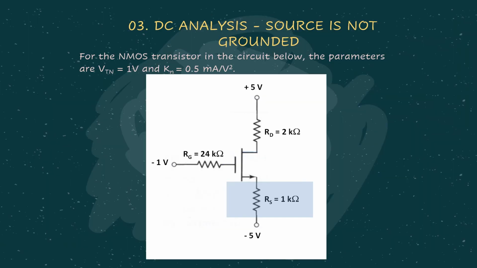Now we come to the third type of DC analysis, where the source is not grounded. The source is not grounded. So let's have a look at this particular example.